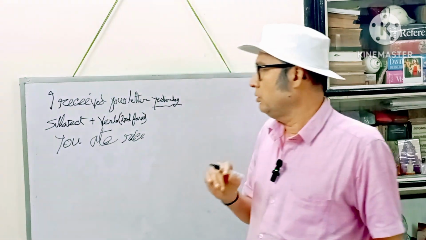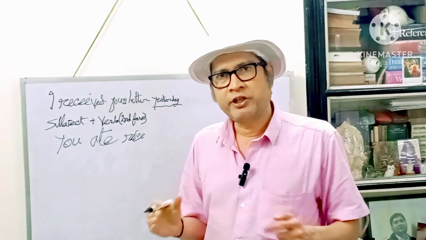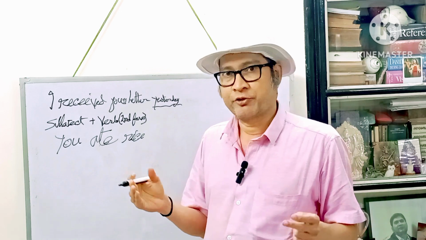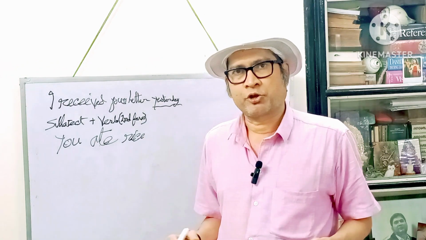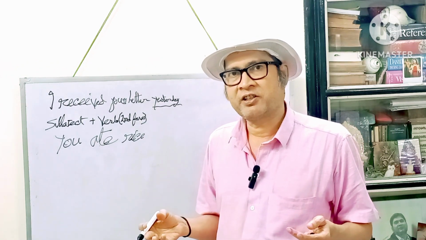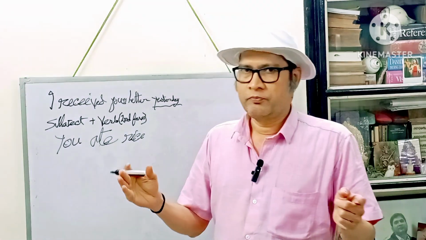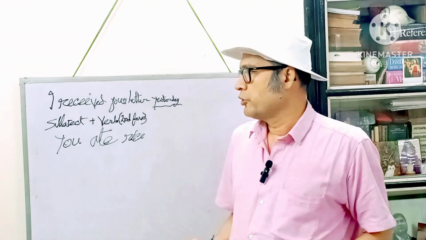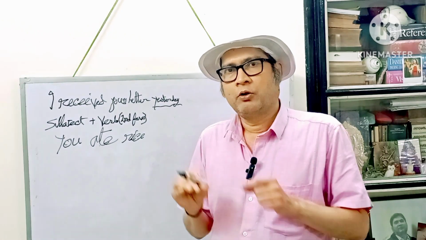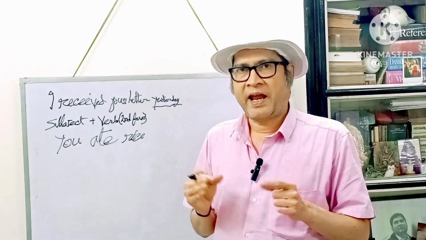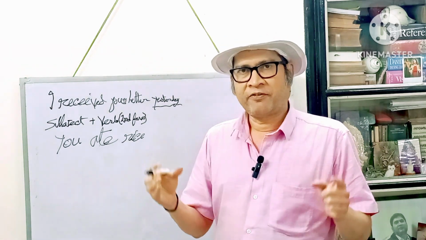All right. Now let us pay attention to the use of had. Had is also used in the case of the past tense. Now, what is the difference between the simple past tense and the past perfect tense? Can we use the past perfect tense in place of the simple past tense? No, we cannot, because that's not the rule. We have to use the word had with the third form of the verb, because whenever you are using the word had, you are constructing the sentence in the past perfect tense.